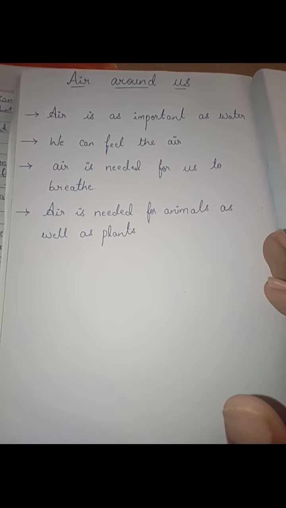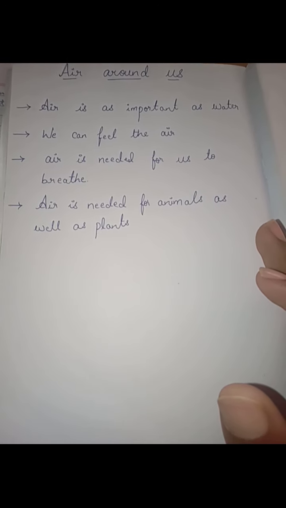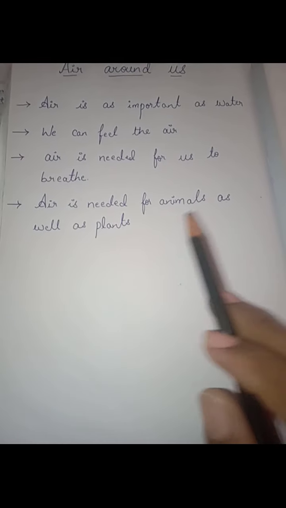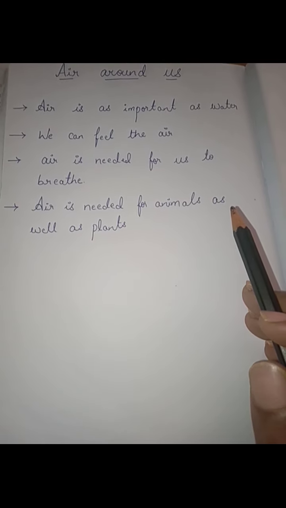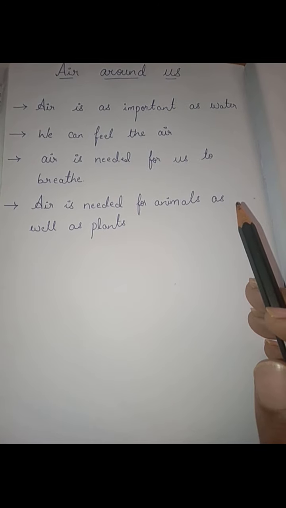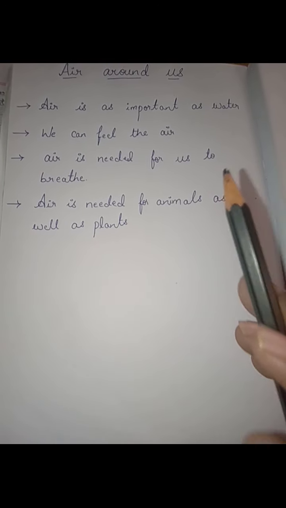Next, air is needed for us to breathe. It is needed for animals as well as plants. Next, air exists everywhere and air is all around. Air exists in the total Earth, children, our Earth, and air is all around us. Next, how can we say that air is all around?